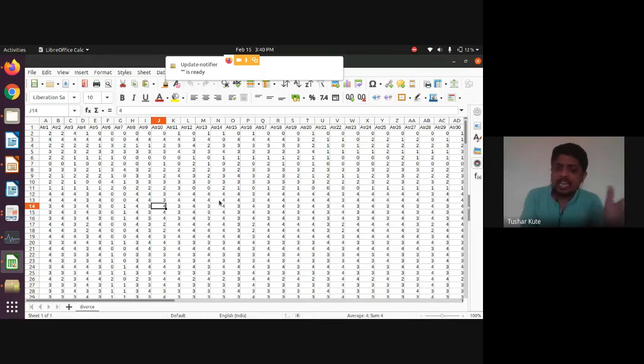A lot of such data sets are present. I have one more data set with me containing information about cars: the mileage of the car, along with different properties of that car, like carbon level, displacement, horsepower, weight, automatic or manual, and how many gears are there. Now with that data set I can research whether these parameters affect the mileage, and whether I can predict the mileage of a car if these values are given as input. Can I build such a model with that? That is my research goal.